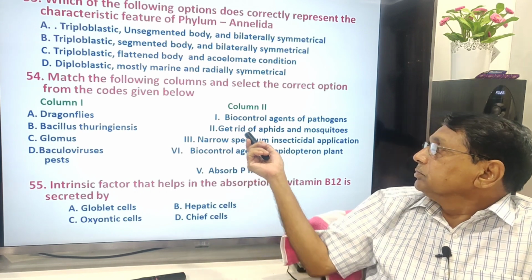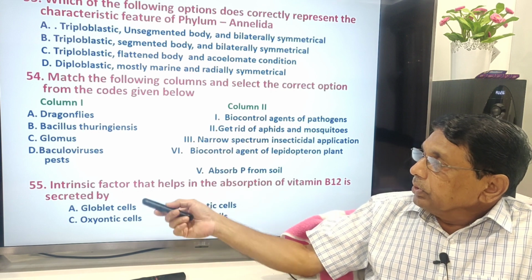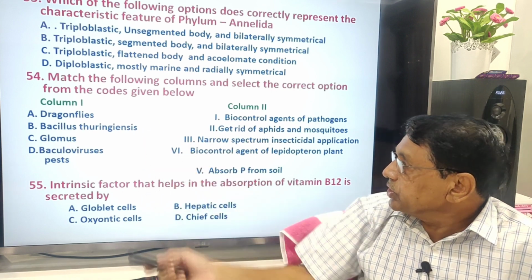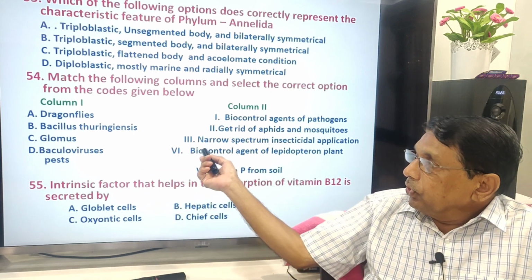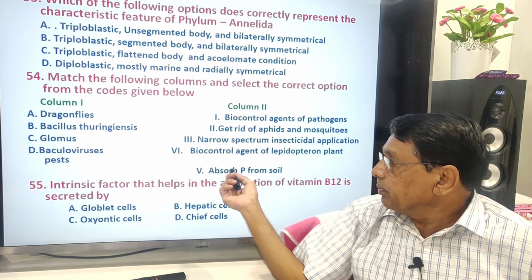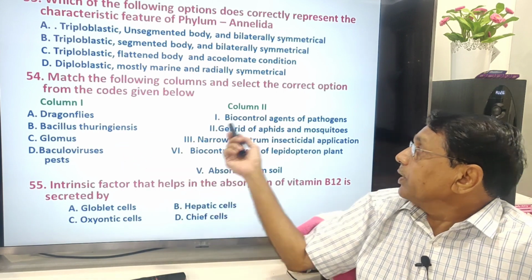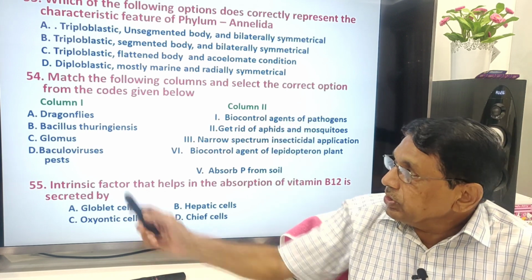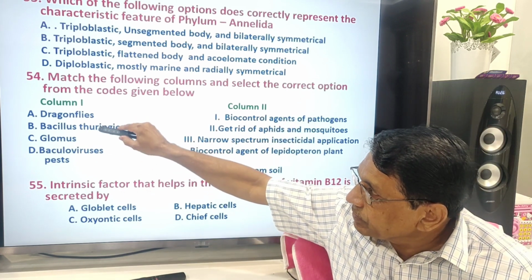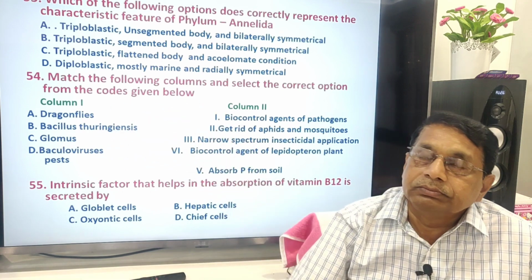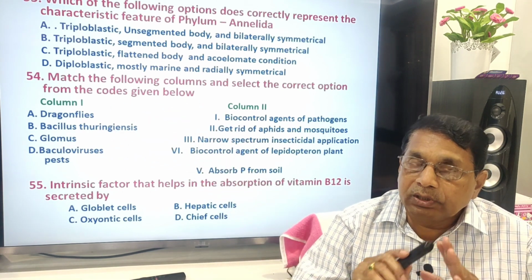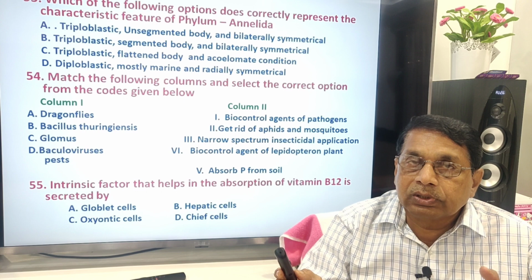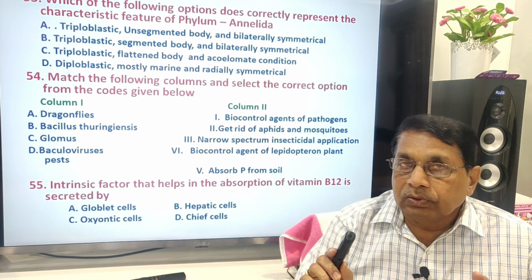Dragonfly, 2. Bacillus thuringiensis, 4. Glomus, phosphorus, baculoviruses, biocontrol agents of pathogens. These two are closely related. But whatever is given in your textbook, you have to strictly follow.